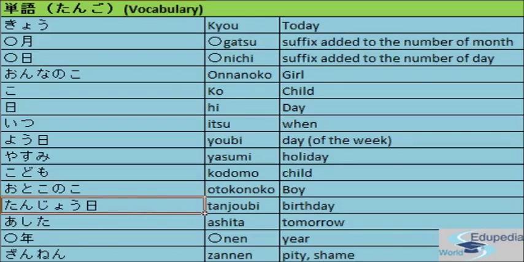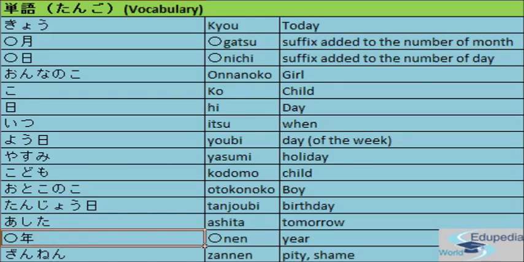Tanjobi, birthday. Ashita, tomorrow. Nen, suffix added to the number of years. The last word is zannen, meaning pity or shame. Clear?